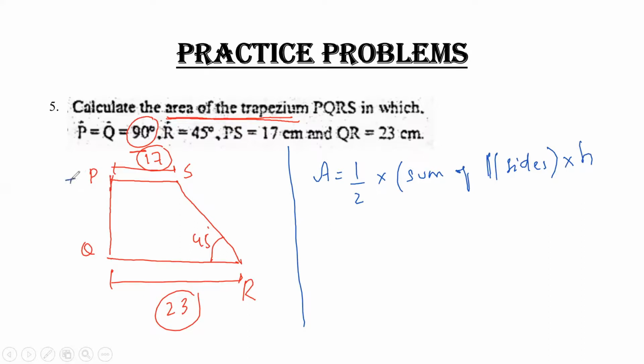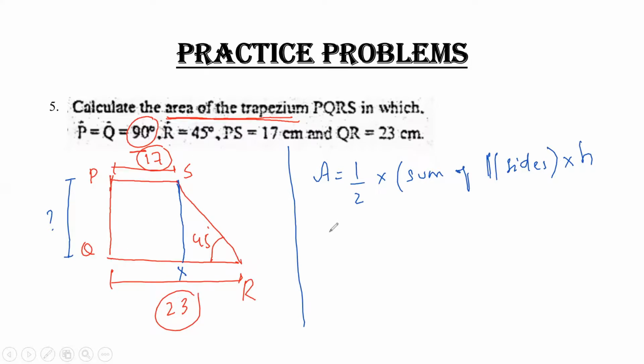This height you have to calculate. So how can you calculate the height? If I can say PQ, and if I draw a parallel line from S like this and name it as X. So if I calculate the value of SX, I can say that this is basically the value of PQ. And how can I calculate it?